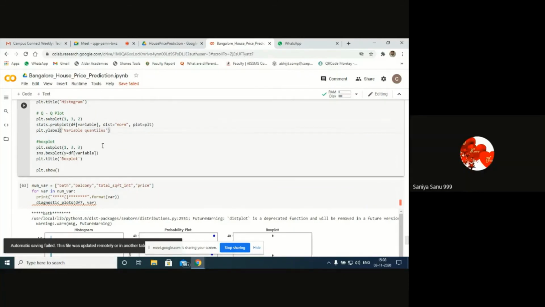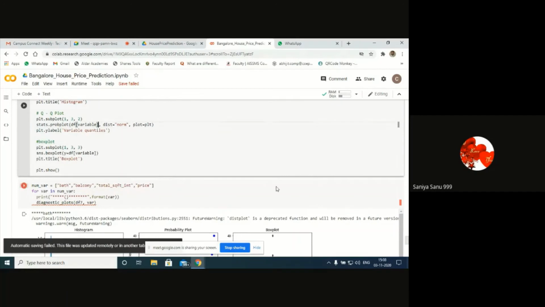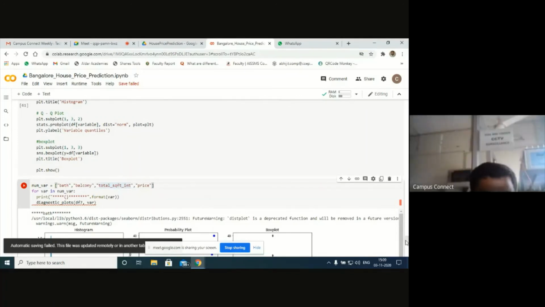Box plot. Sir, SQFT or SQRT? Which line, madam? The name, sir, total square feet SQFT int, right? Let me check. Total square feet int.